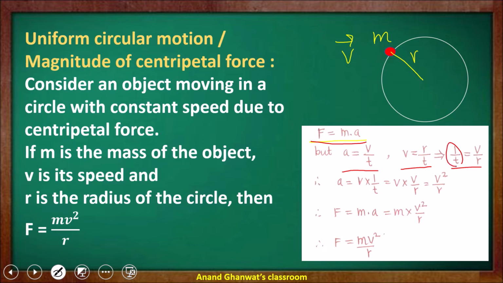Let us put 1 upon t in the previous equation. A is equal to v upon t, therefore v into 1 upon t. In the place of 1 upon t we can put v upon r. Therefore A is equal to v square upon r. Now the formula of force is F is equal to m into A. In the place of A we can write v square upon r. Therefore F is equal to mv square upon r.